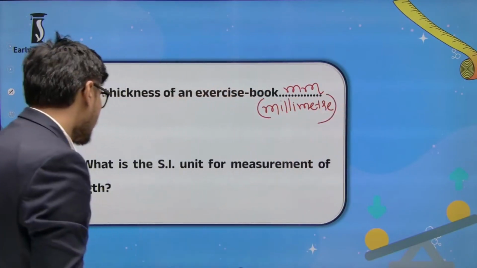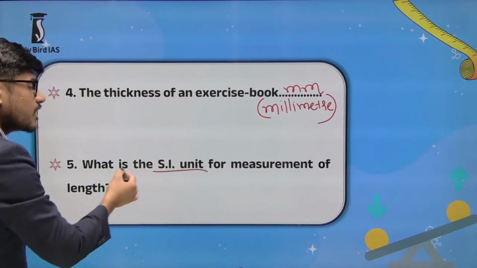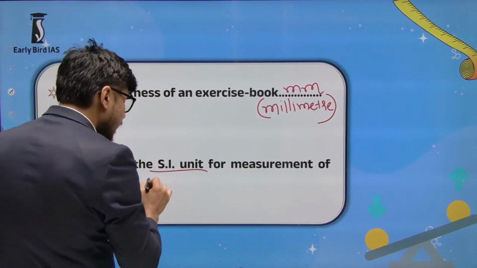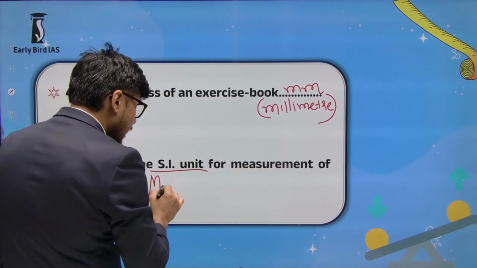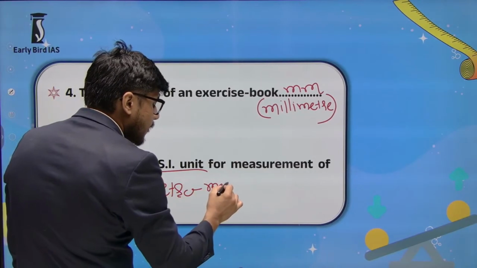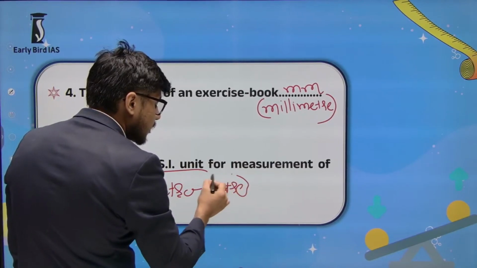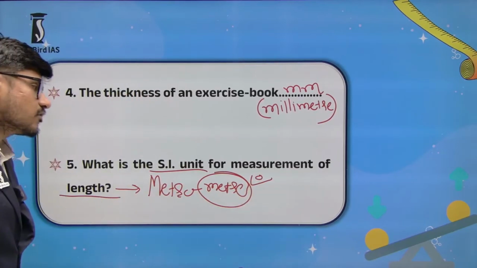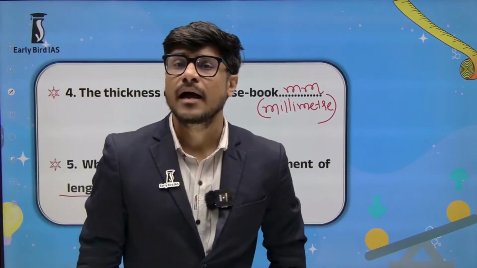Okay. And what is the SI unit of measurement of length? It is meter. It is meter, the SI unit for measurement of length.